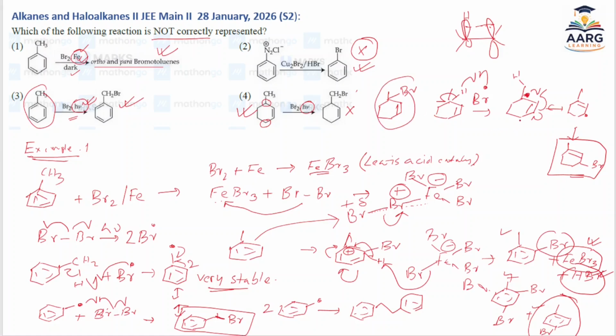Here, the hyperconjugation is there from this and this methyl. But here you see 1, 2, 3, 4, 5. 5 hyperconjugations are possible with this methyl. Here only 2 hyperconjugations are possible. So this is the more stable intermediate. This is the most stable intermediate compared to this one. So this would be the major product.